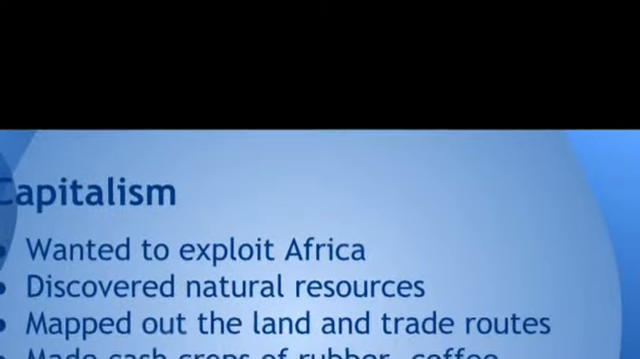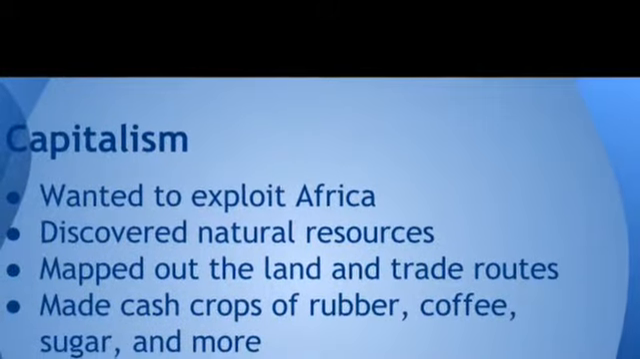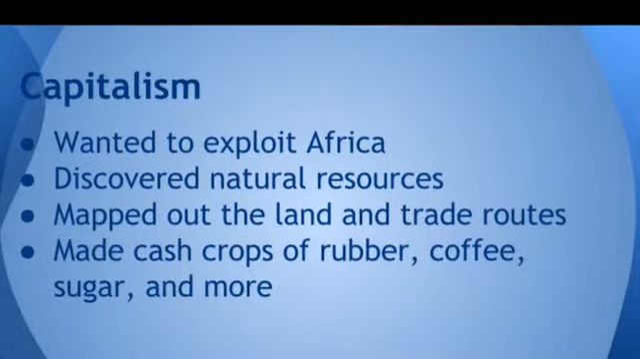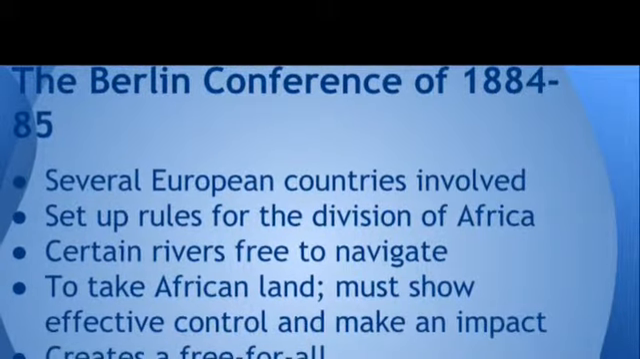Capitalism: Europeans wanted to exploit Africa. They discovered natural resources, mapped out the land and trade routes, and made cash crops of rubber, coffee, sugar, and more. The Berlin Conference of 1884 to 85.